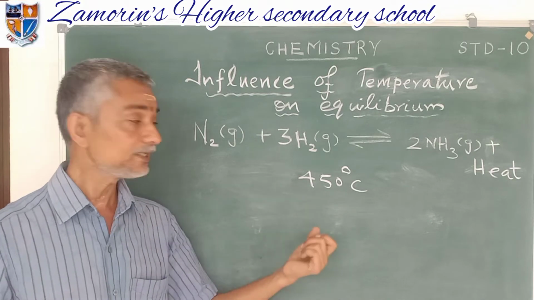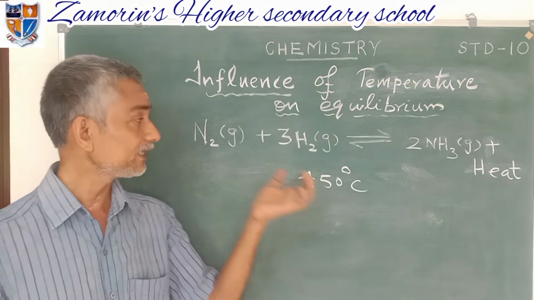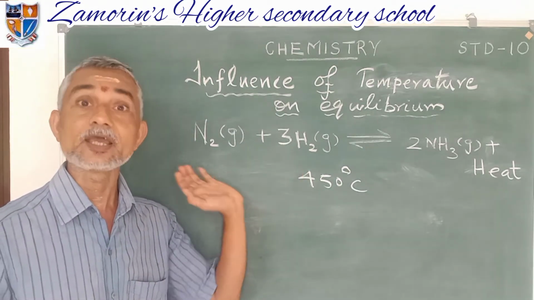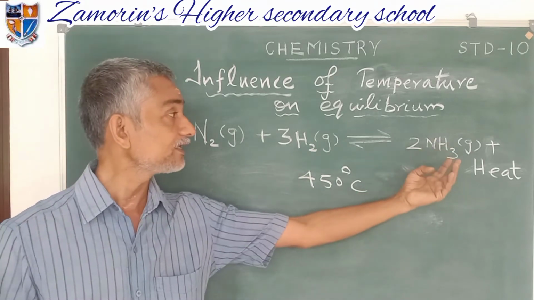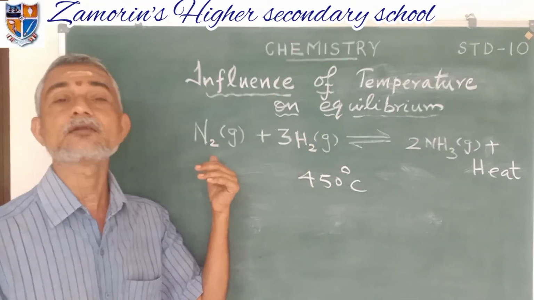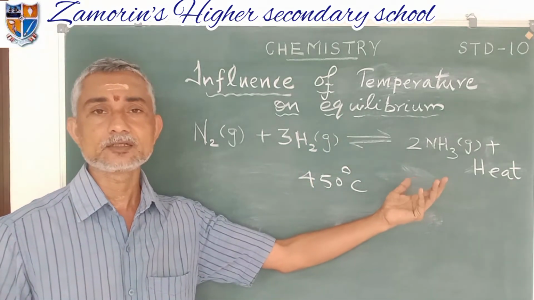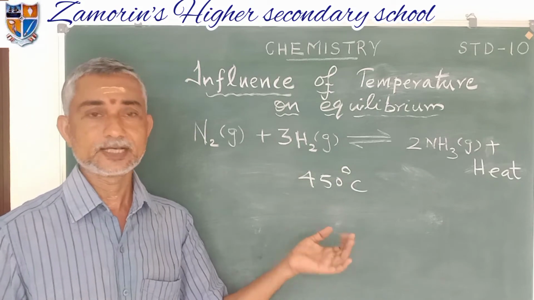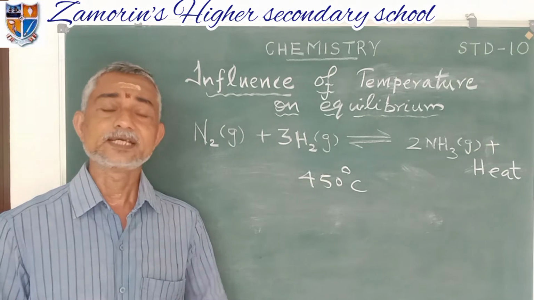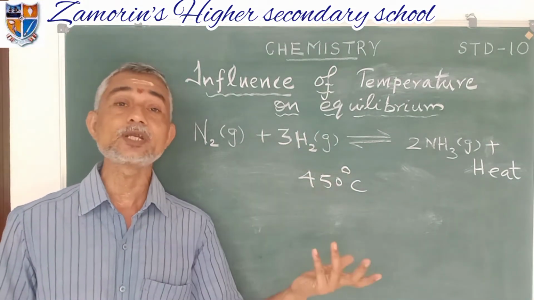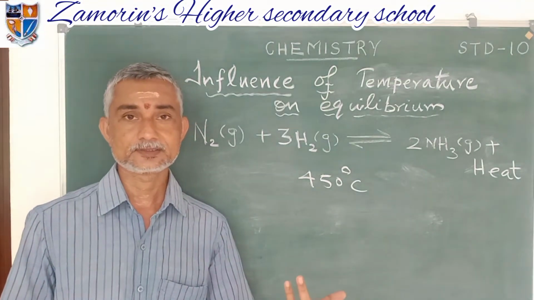So maintaining that temperature, only then will we get more ammonia. By increasing the temperature, the endothermic reaction will be favored. Endothermic reaction means ammonia will be split up into hydrogen and nitrogen. So if we want more production of ammonia, a minimum temperature, called the optimum temperature, has to be maintained. That is, each molecule must get a threshold energy, and only then can it take part in the chemical reaction.